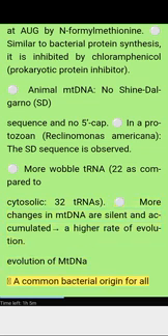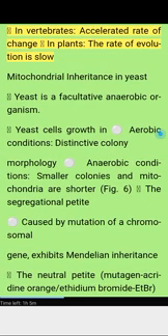Evolution of mtDNA. A common bacterial origin for all organisms. There is an accelerated rate of change in animals, while in plants the rate of evolution is slow.